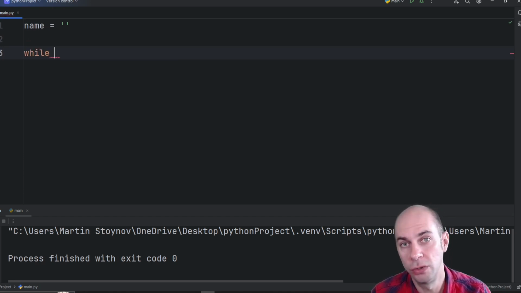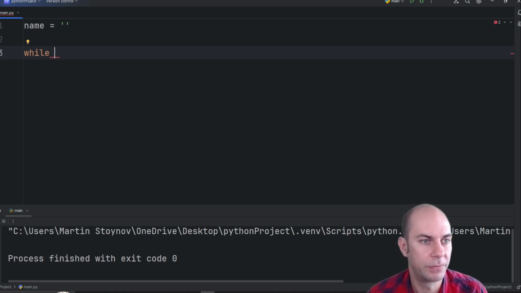So while should be followed by some kind of expression, a Boolean expression that evaluates to either true or false. And essentially, we will enter and stay within the loop while that expression is true. There are a couple of ways in which we can achieve what we are trying to do here. But for now, I'm just going to say while name is not equal. So pause the video and think about the comparison operators. How would you express not equal in Python? Hopefully you are thinking exclamation equals.